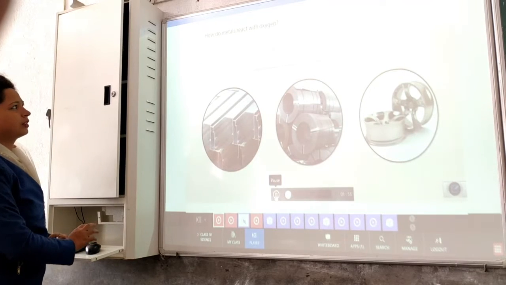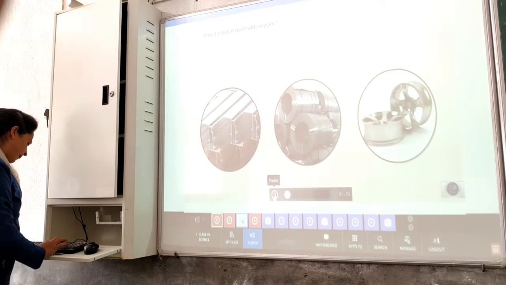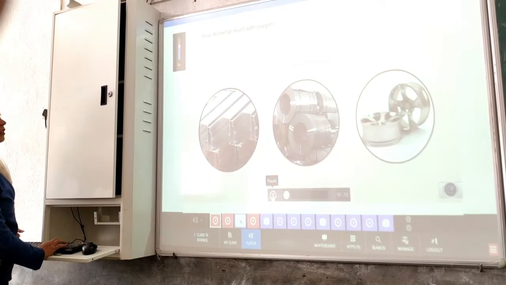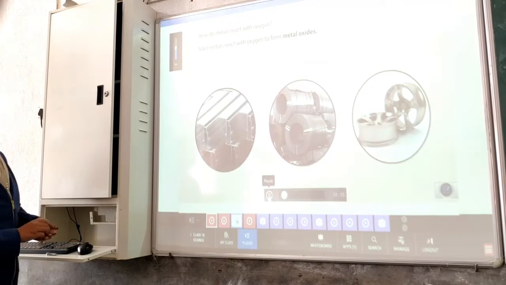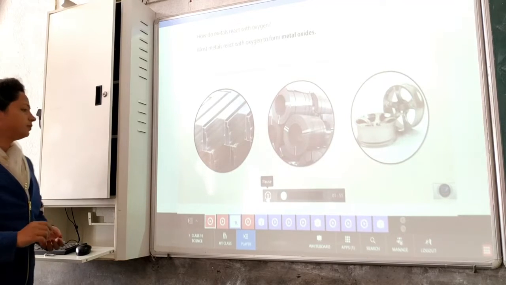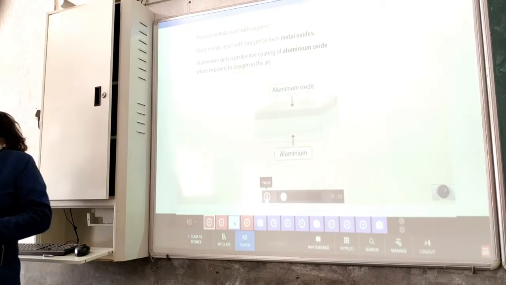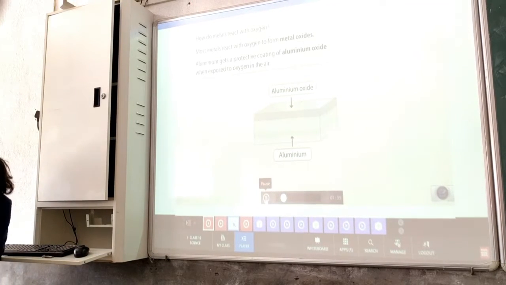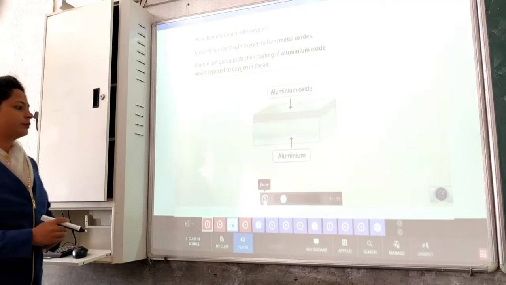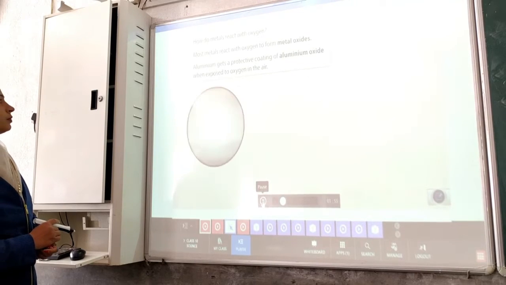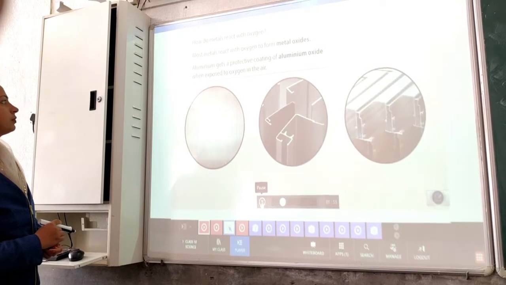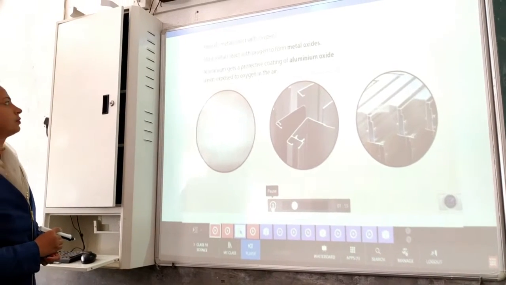In order to learn about the chemical properties of metals, we need to understand how metals react with oxygen. Most metals react with oxygen to form metal oxides. For example, when aluminium is exposed to air, it becomes coated with a surface layer of aluminium oxide. This coating protects the aluminium from further corrosion.